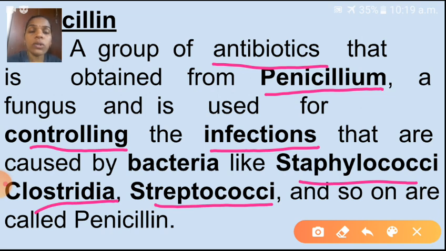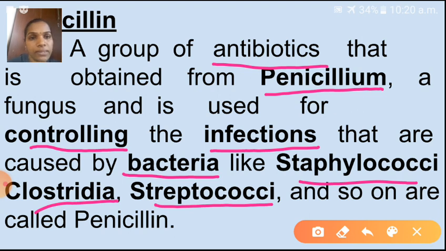And why is it used? What are the uses of this penicillin? Yes, it is used for controlling the infections that are caused by bacteria. Already I told you that antibiotics are used for bacterial infections. Like this, penicillin is used for controlling infections caused by harmful bacteria like Staphylococci, Clostridia and Streptococci and so on.